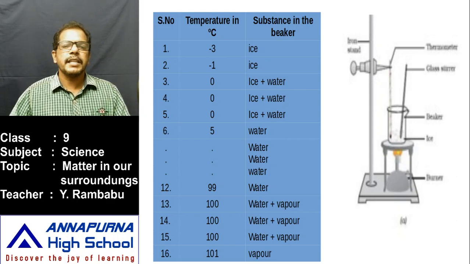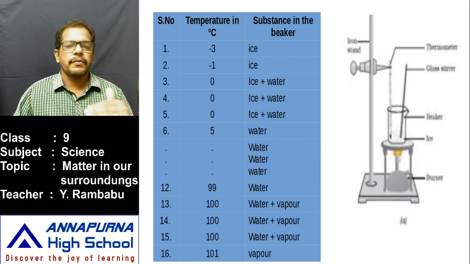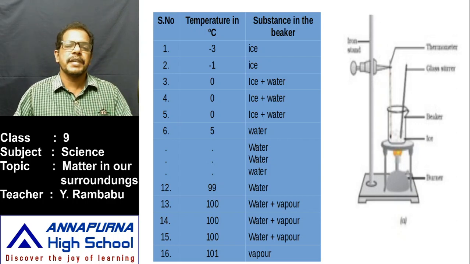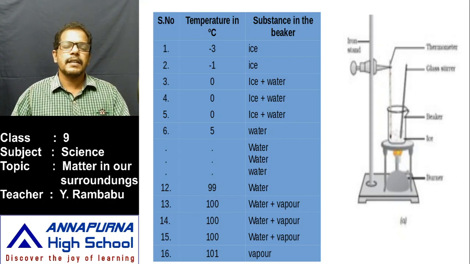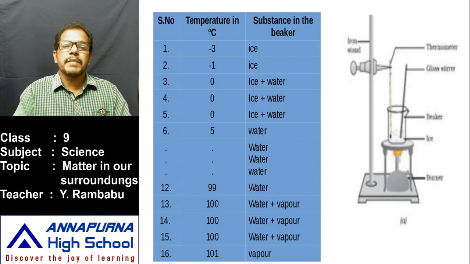After a certain time interval, that means 1 minute or 60 seconds, again note down the reading. Like that, if you perform this activity, these values are obtained. At first the temperature is less than 0 degrees Celsius, and we observe ice only in the beaker. After some time the temperature reaches 0 degrees Celsius. Whenever the temperature reaches 0 degrees Celsius, we observe clearly ice and water, that means a mixture of ice and water is there in the beaker.